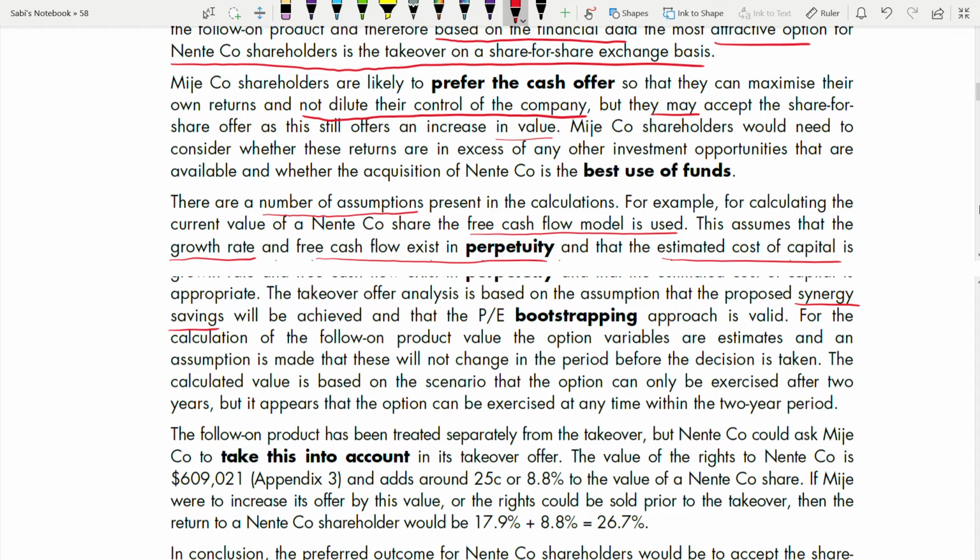What is PE bootstrapping? You are increasing the PE. But make sure it is an unlisted company. Right? So for unlisted company, PE ratio will not be there.